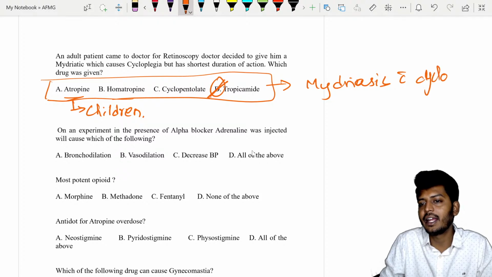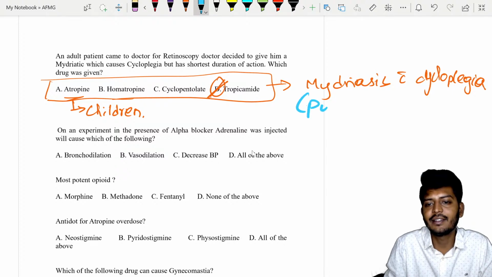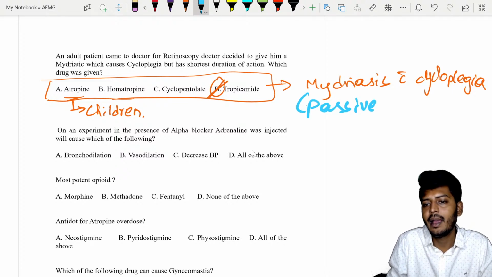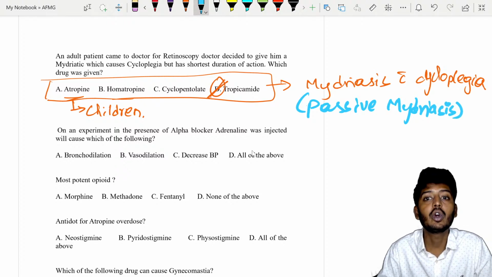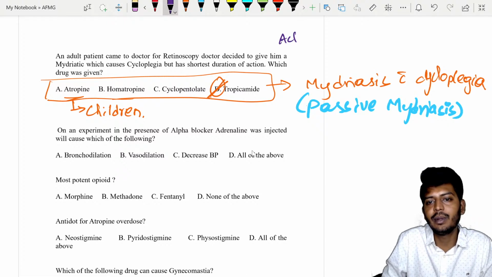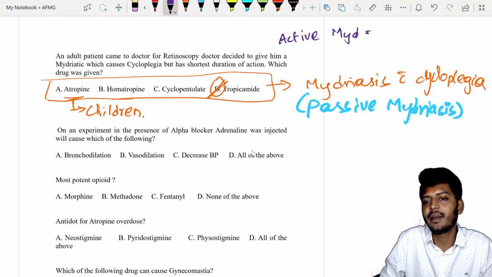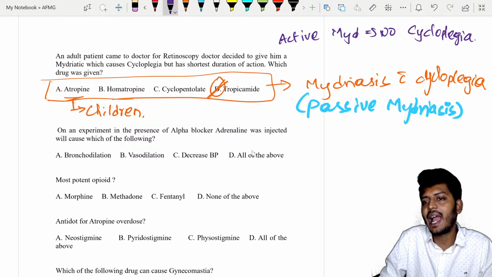Cycloplegic mydriatics are also called passive mydriasis. Remember this point. Passive mydriasis is caused by cholinoblockers. Then we have active mydriasis, which means there will be no cycloplegia.